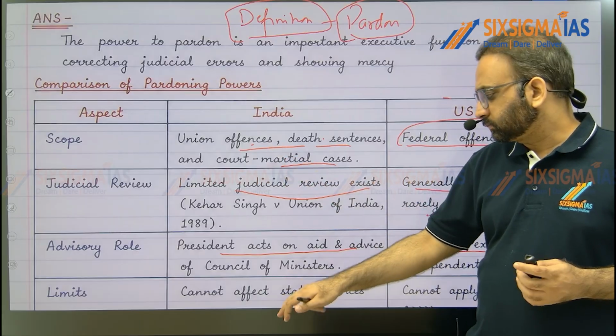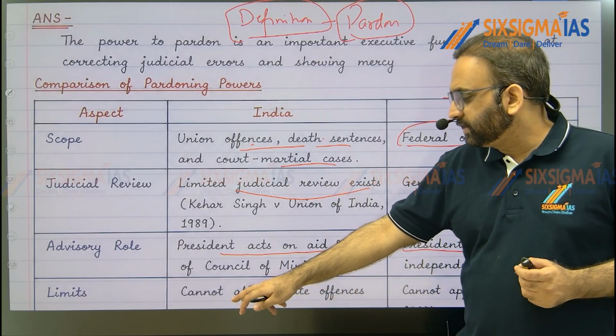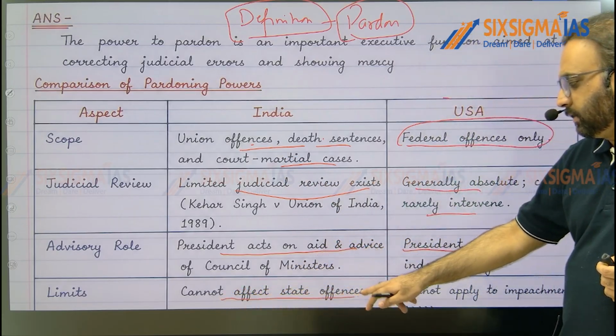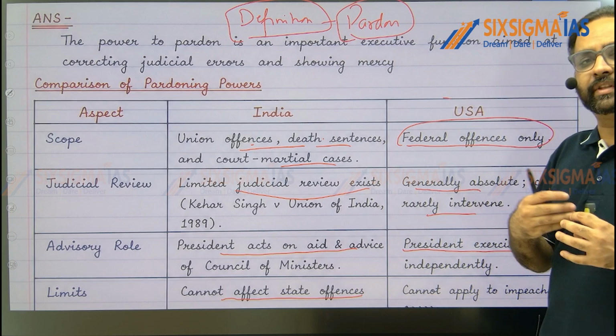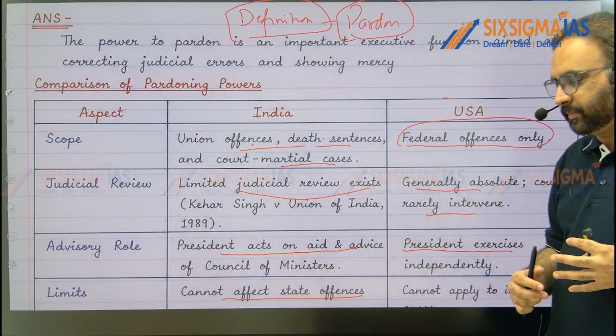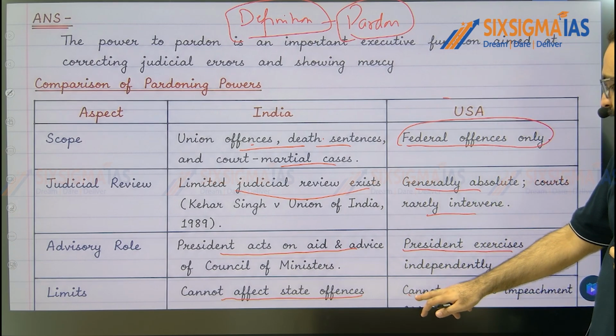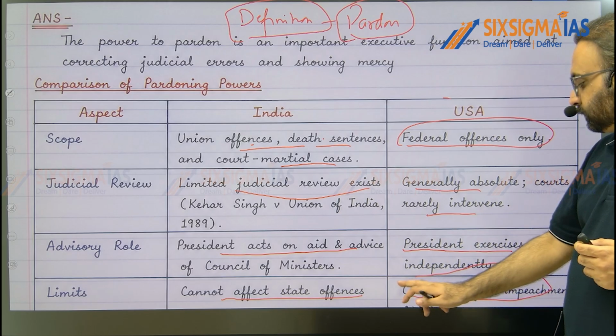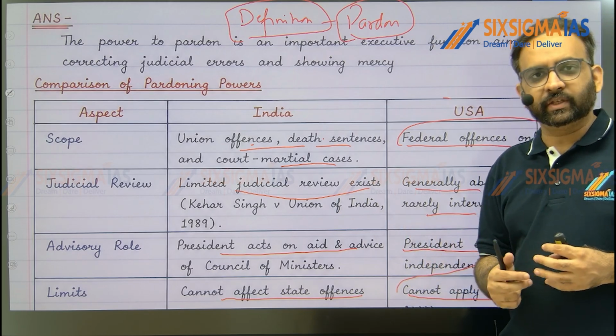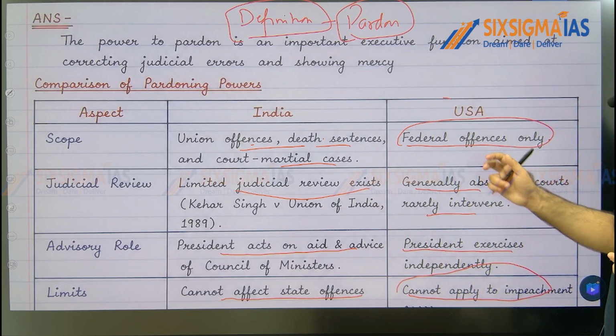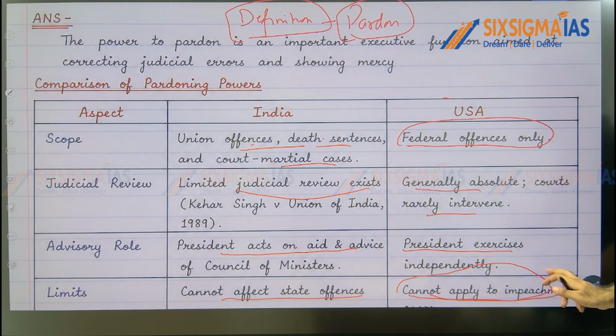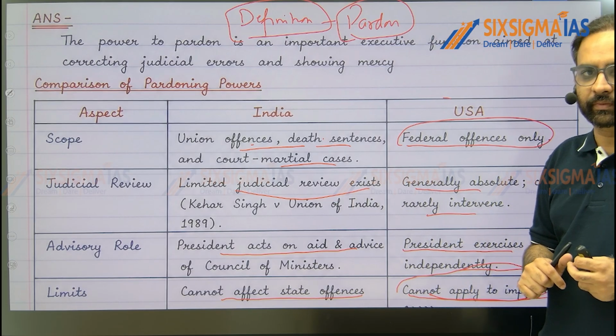Then, the president cannot deal with state offenses while exercising pardoning power in India, and in America also the president cannot deal with state offenses. At the same time, the president cannot exercise pardoning power in impeachment cases, right?